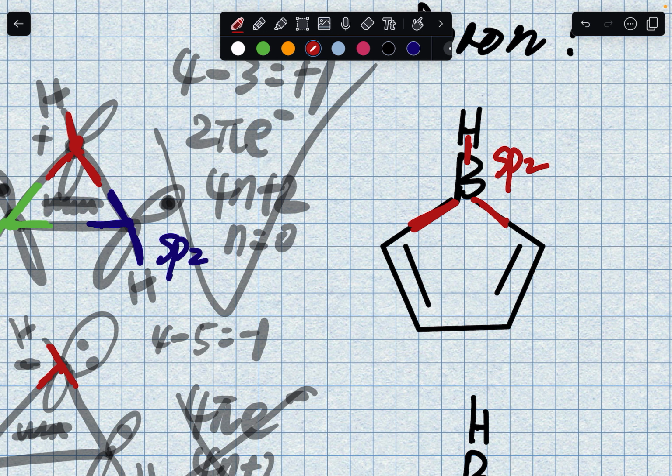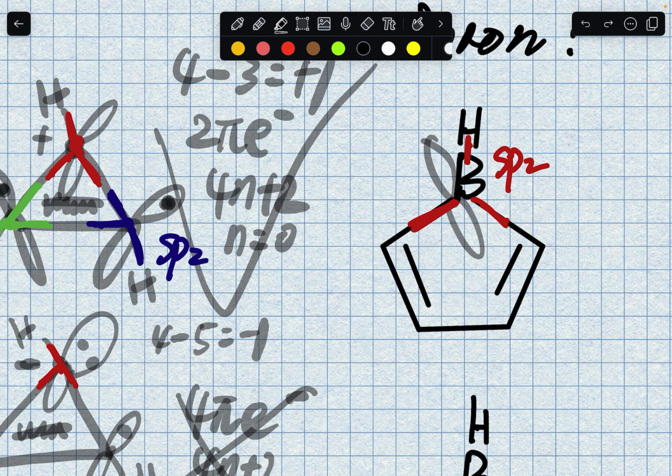But boron is special because, let's forget about aromaticity for a second, even when not aromatic, if you can distribute the electron density, that's a good thing for the molecule. Some atoms cannot do that, but boron has the ability to come up with an empty p orbital so that the electrons can really resonate.